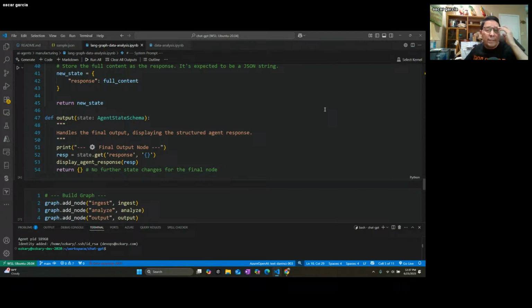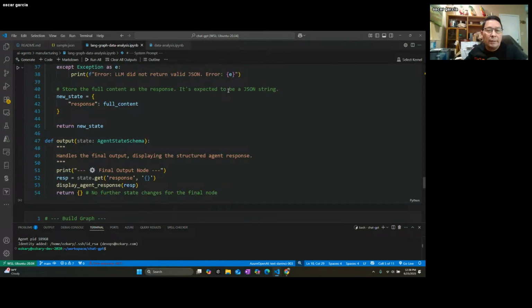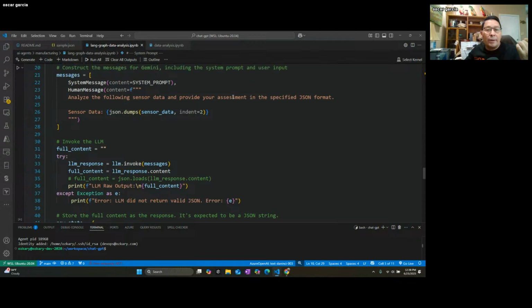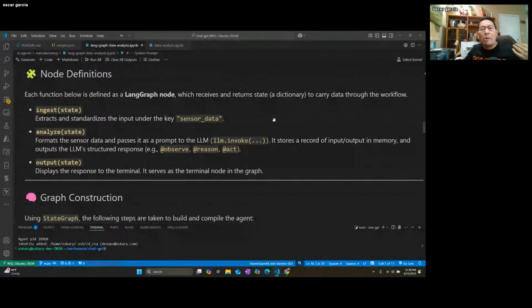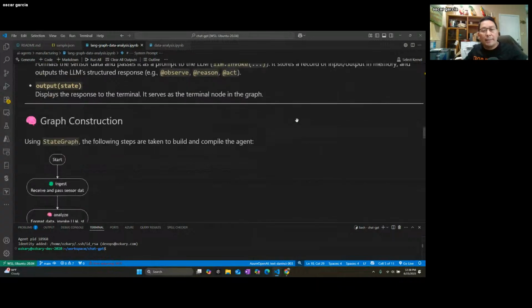What you're going to notice here is that in the output, we're just basically showing the output process based on that state, but we're not really taking an action. We're really not wired to a tool, right? But that could be another node. So when we're building these nodes here, we can actually go ahead and wire tools to be able to do the output. So here we're not going to do that. In the next example, I'll show you how to do that tool.